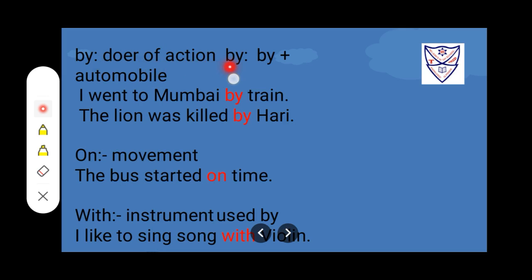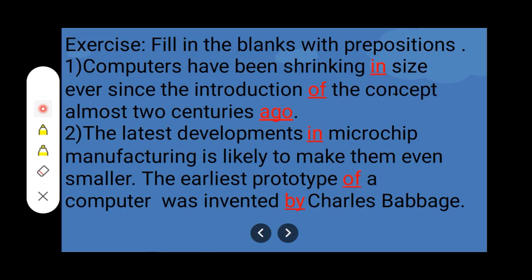By, doer of action. By plus automobile. I went to Mumbai by train. The lion was killed by Harry. On, movement. The bus started on time. With, instrument used. I like to sing songs with a violin.